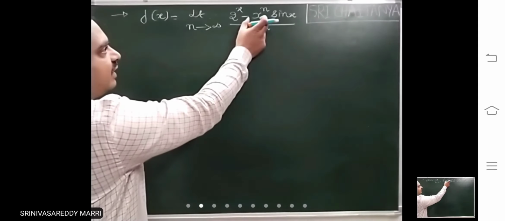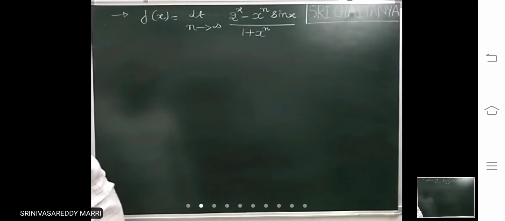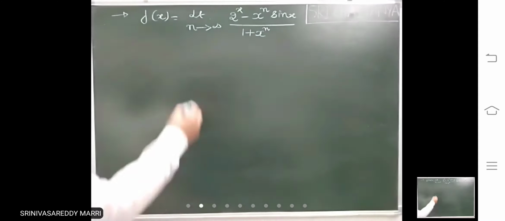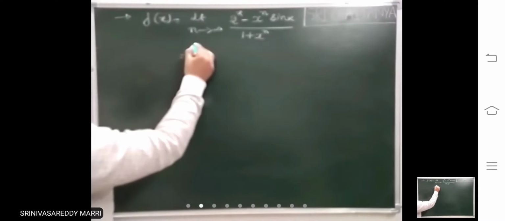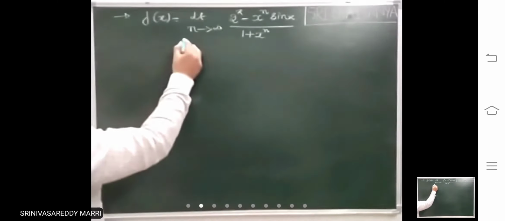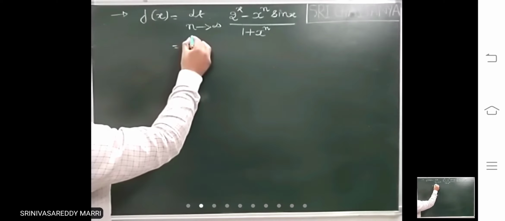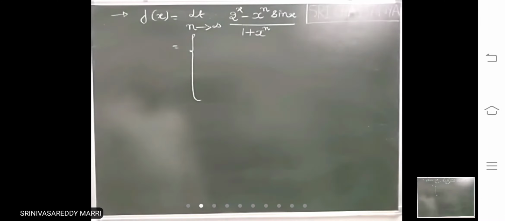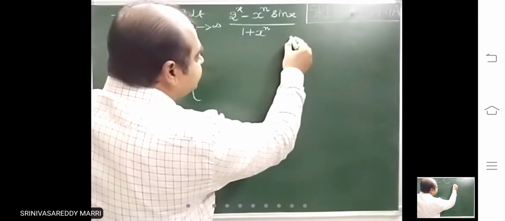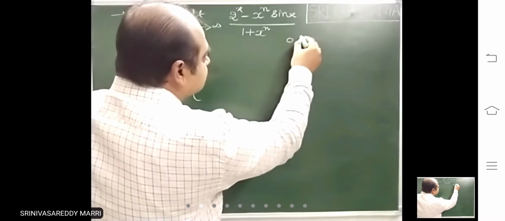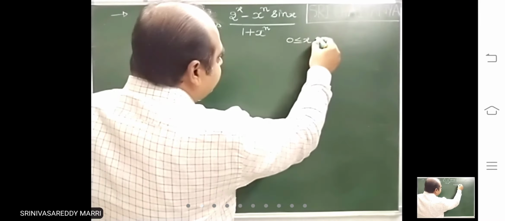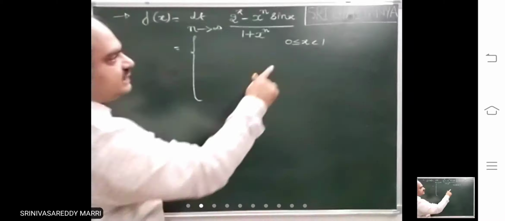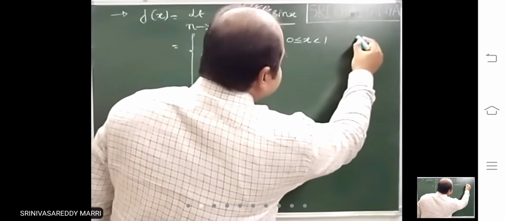So, for what values of x will the function be how? This is just like a power n. Depending on the value of x, the function will be defined differently. Suppose x lies between 0 to 1. A power n means how we will define? When x lies between 0 to 1, this is x power n.